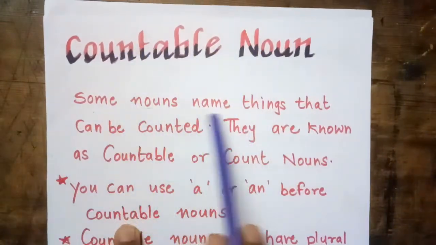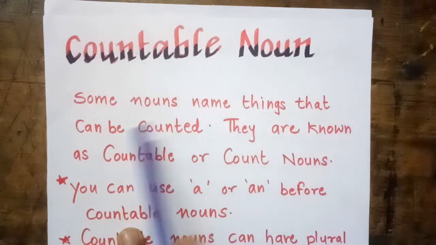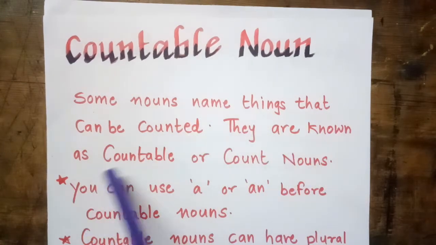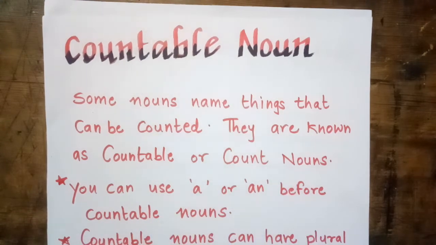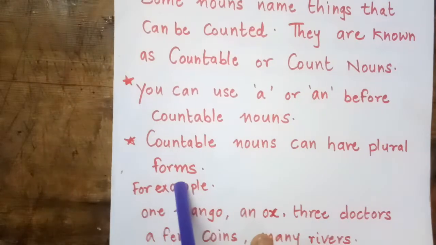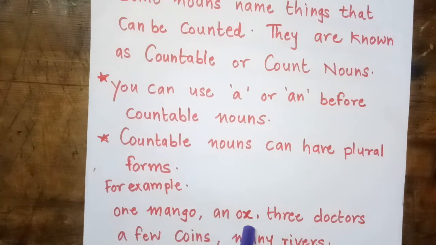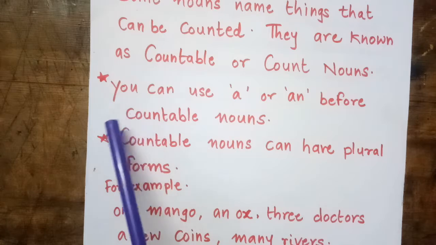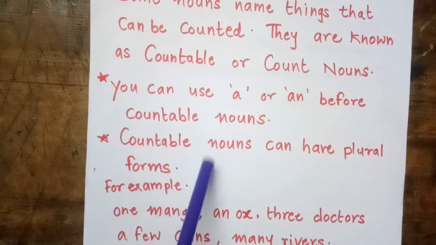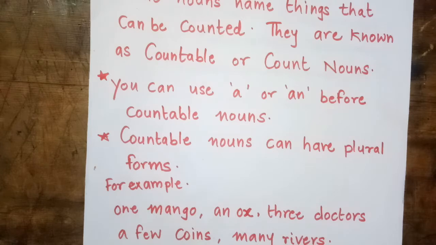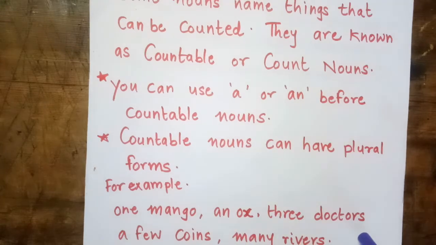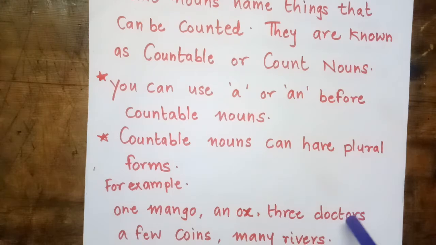Countable noun. Some nouns name things that can be counted. They are known as countable or count nouns. You can use a or an before countable nouns. Countable nouns can have plural forms. For example, one mango, an ox, 3 doctors, a few coins, many rivers. So countable nouns means you can count those nouns and you can use a or an before the countable nouns. For example, a few coins, an ox, 3 doctors, we can count them. So it is called a countable noun.